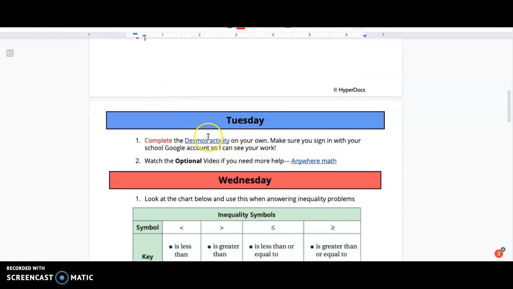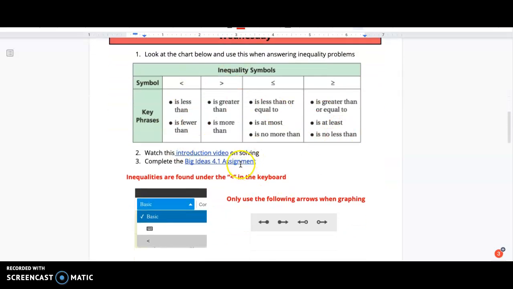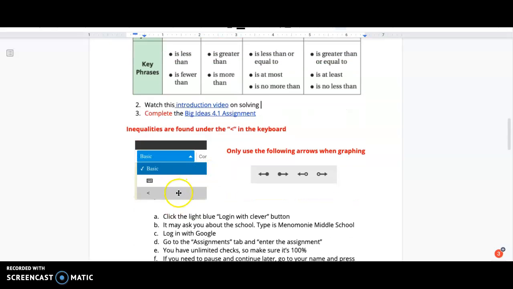Then Tuesday, you're going to do a decimals activity where it's leading you through inequalities again and graphing those inequalities. And then there's a bit of a collaboration with some of your classmates. So make sure you share your answers so that we can get a complete graph, and make sure that you read through those questions. Wednesday, here are the inequality symbols again, and then you're going to do a 4.1 big ideas assignment. Actually, let's even make that red so that it shows up. All right, then the inequality symbols are going to be found in the keyboard.